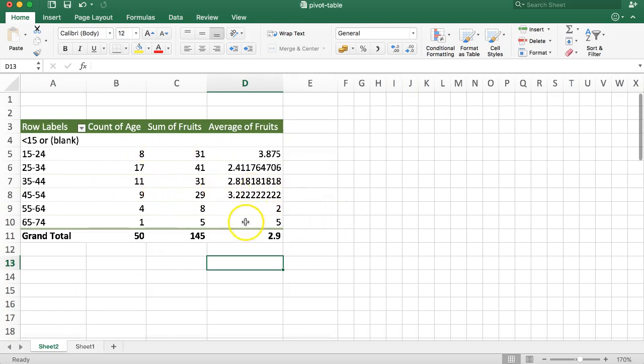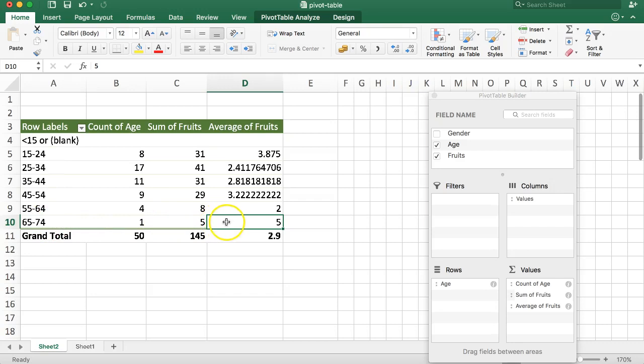We know now that the female is, and the age of 65 to 74 is eating the most fruits. And if you really look at the numbers, it will be a little bit weird because the value is based on one respondent, which is not really representative, to be honest.